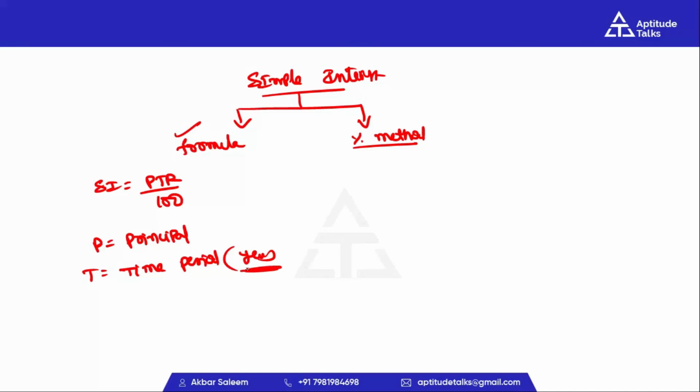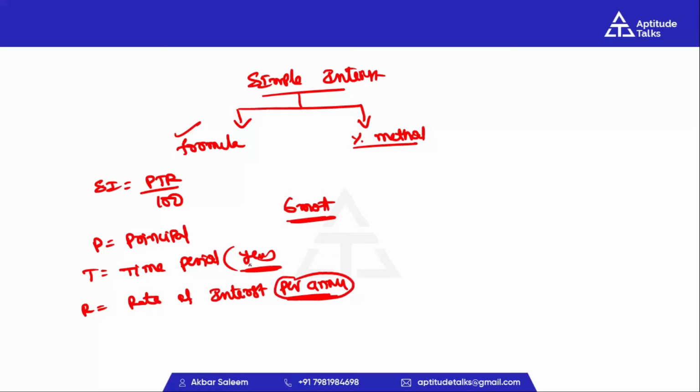For example, in the question it may say 6 months. In this case we convert the 6 months into years. Next, R is equal to rate of interest per annum. Here also you can observe one thing, rate of interest should be per annum.